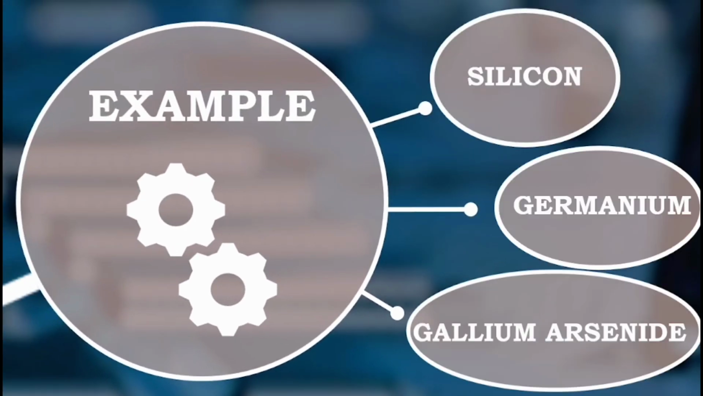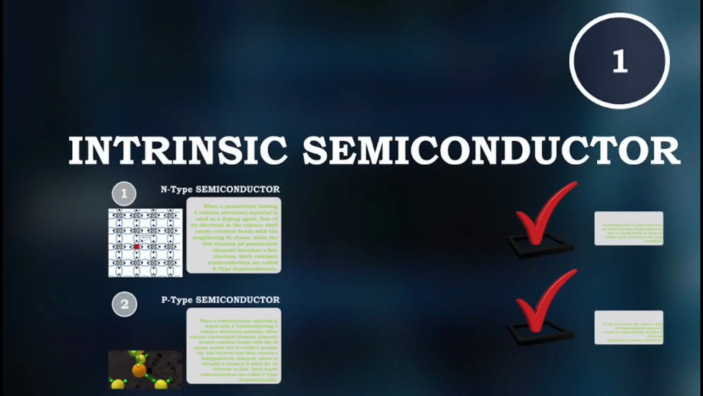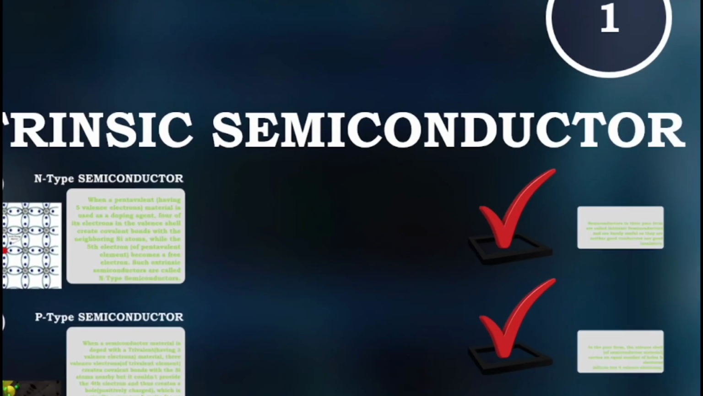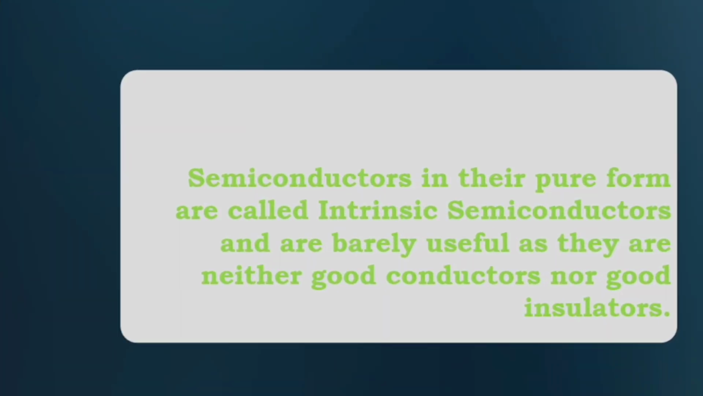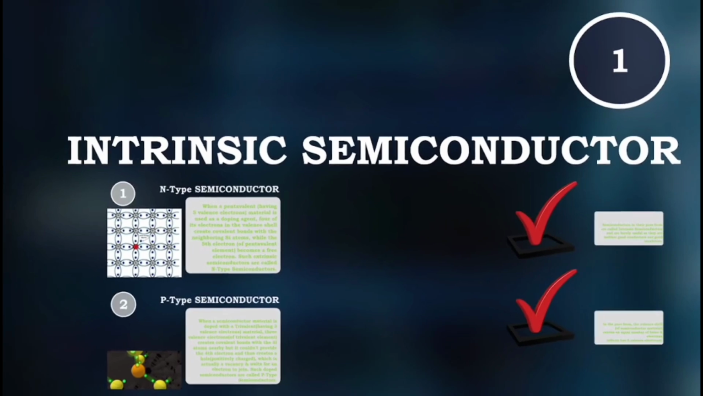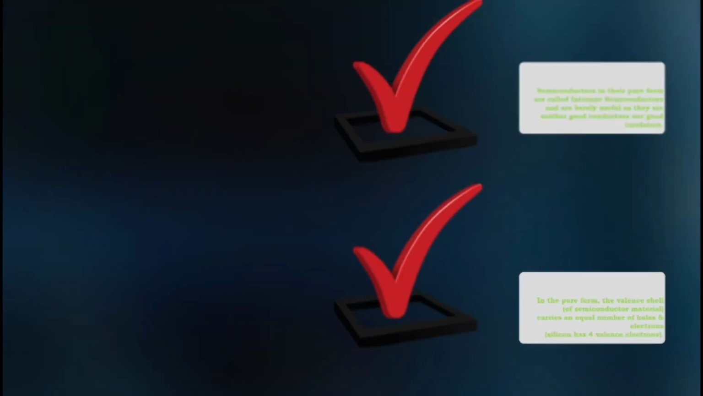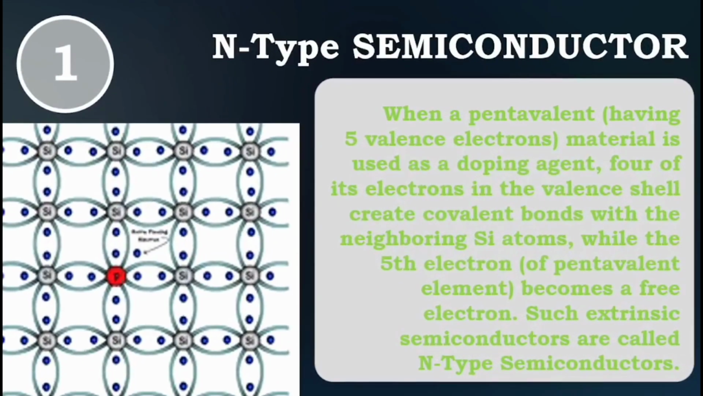Engineers have divided semiconductors into two main types, namely intrinsic semiconductors and extrinsic semiconductors. Semiconductors in their pure form are called intrinsic semiconductors and are barely useful as they are neither good conductors nor good insulators. In the pure form, the valence shell of semiconductor material carries an equal number of holes and electrons. Silicon has 4 valence electrons. These semiconductors are further divided into two types, named N-type semiconductors and P-type semiconductors.